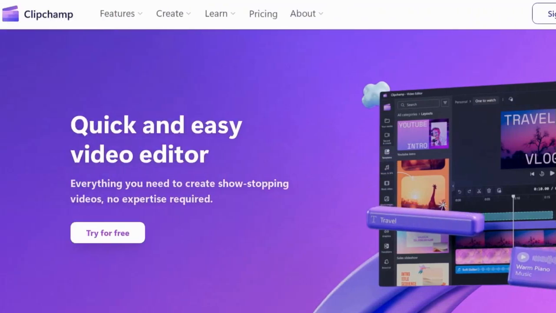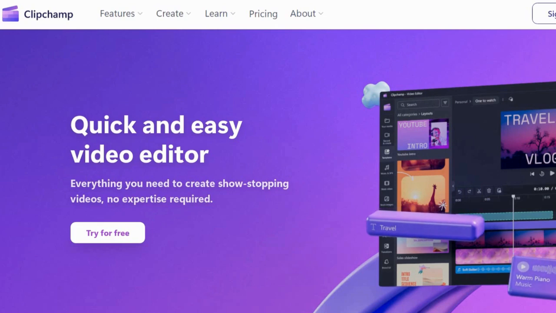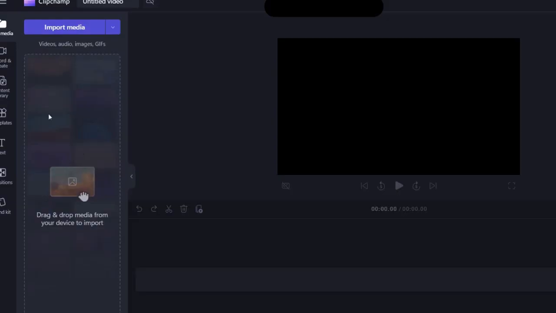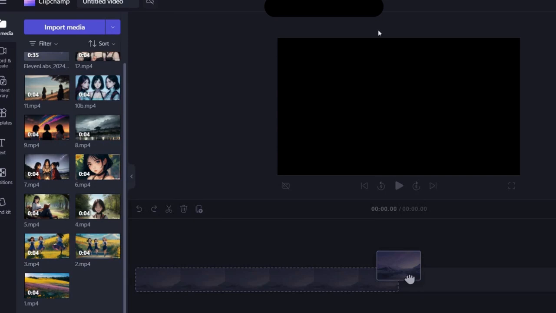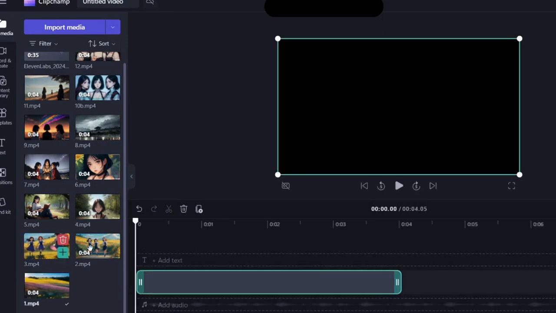For editing, you can use any software you like. I am going to use Clipchamp. Import your media here and add it to the timeline.